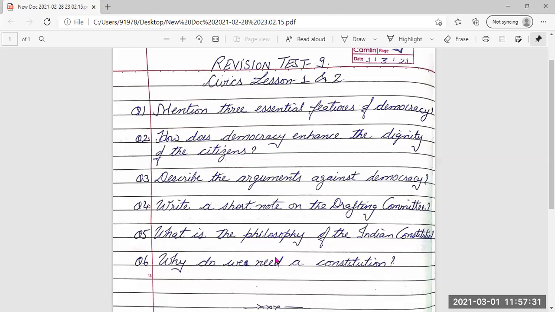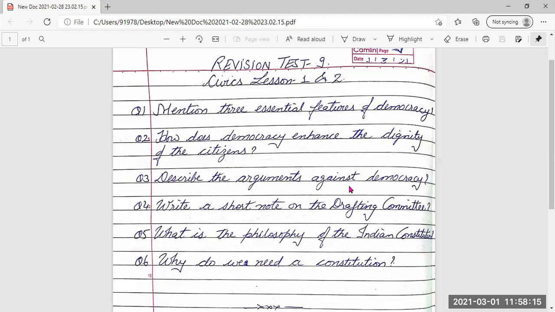Yes, good. All the three points are clear. Very good. Now, how does democracy enhance the dignity of the citizens? Dignity means the respect for the citizens. Democracy is based on the principle of equality, where every citizen, irrespective of his or her caste or class, has the right to vote. People, whether educated or not, elect their own representatives. This makes the people rulers themselves. This enhances the dignity of citizens. Good. Very correct. Next question.